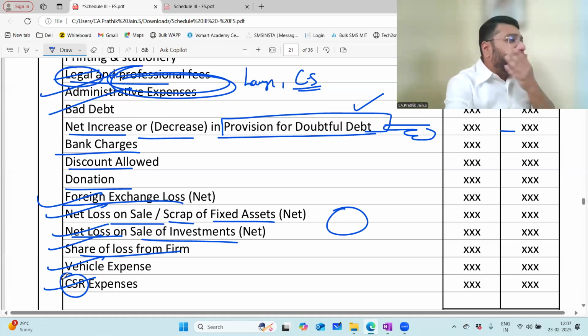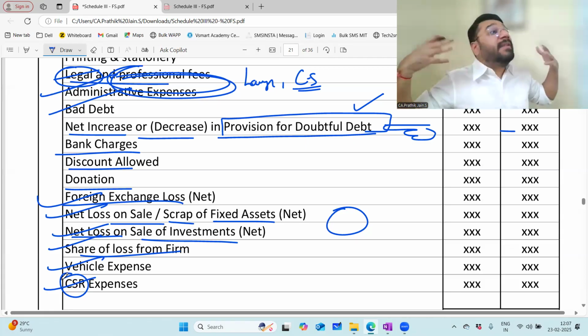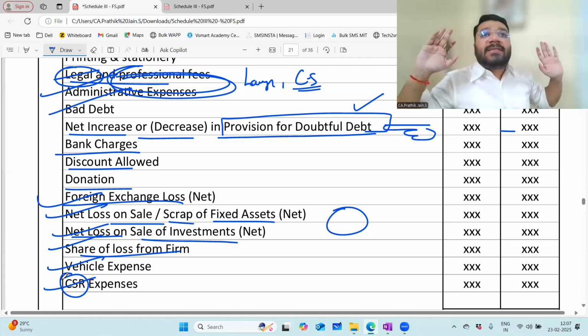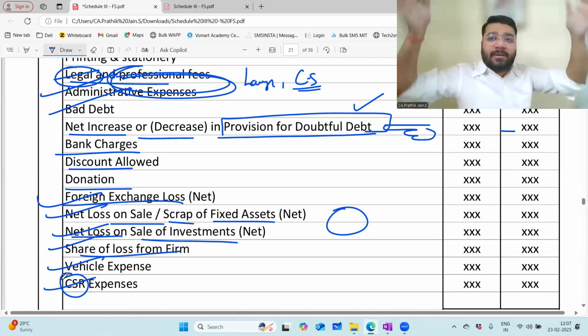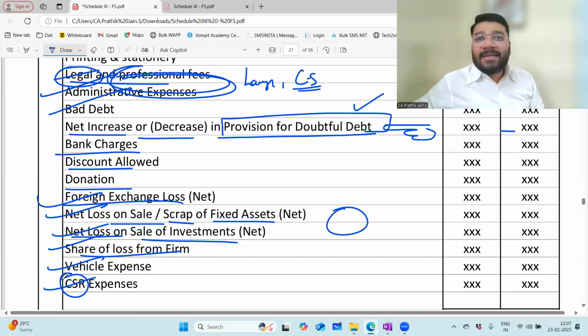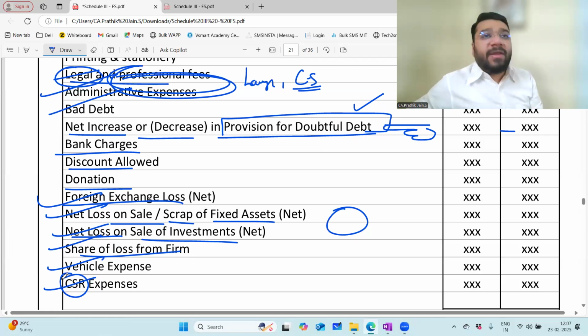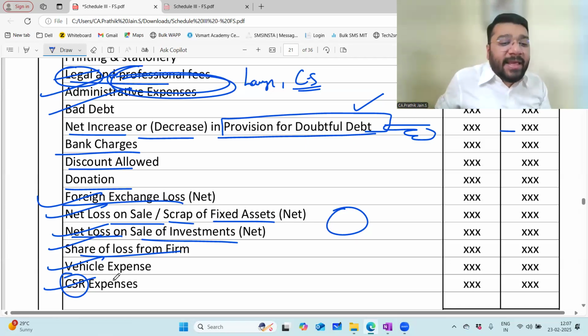Imagine KVA Limited, now that summer season is coming. A lot of people feel thirsty. So in Coimbatore, let's suppose at 20 places I've set up a spot place. In that, I'm serving two things: one is water, second is buttermilk. This is for public welfare. For that, I'm spending 2 lakh rupees a month. So how much for a year? 24 lakh rupees. That is my CSR expenses.